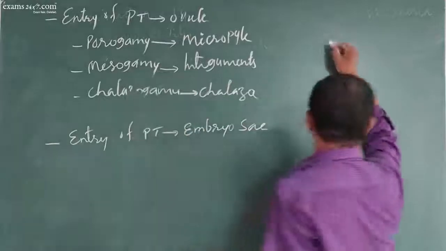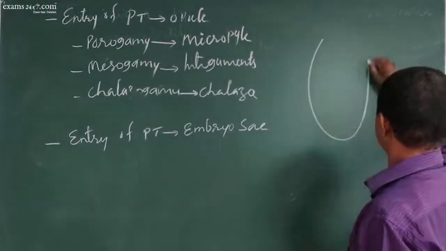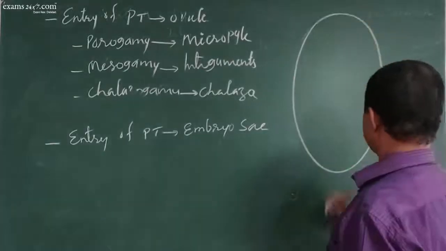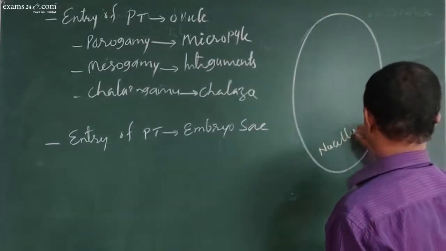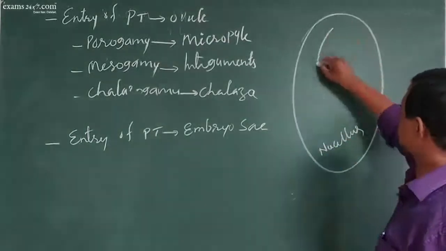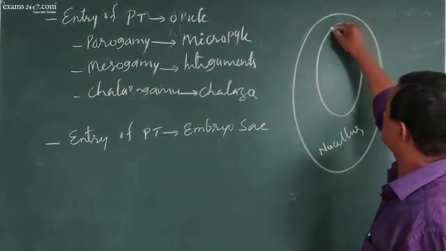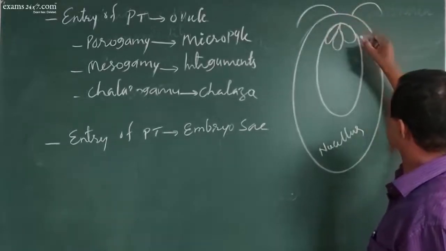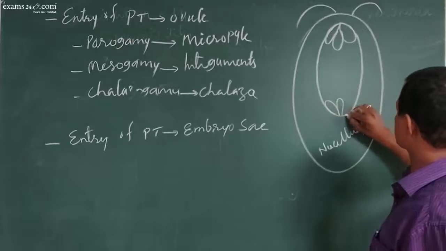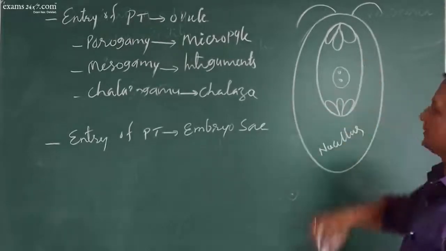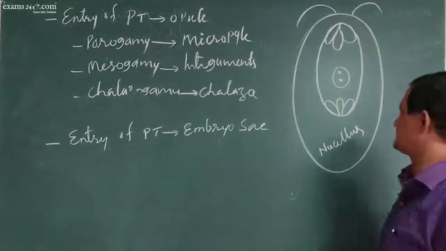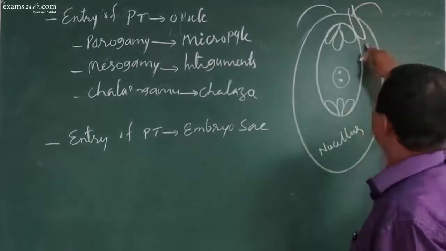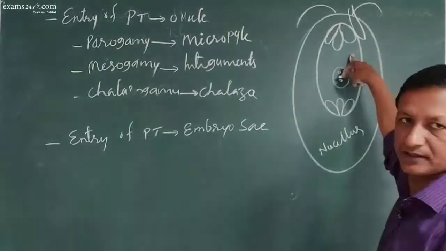So imagine now, this is nucellus, this is embryo sac, this is micropyle, this is egg apparatus, these are antipodals, this is the central cell. Now this is nucellus. Okay. Now the pollen tube is here. Now it should enter here into the embryo sac.